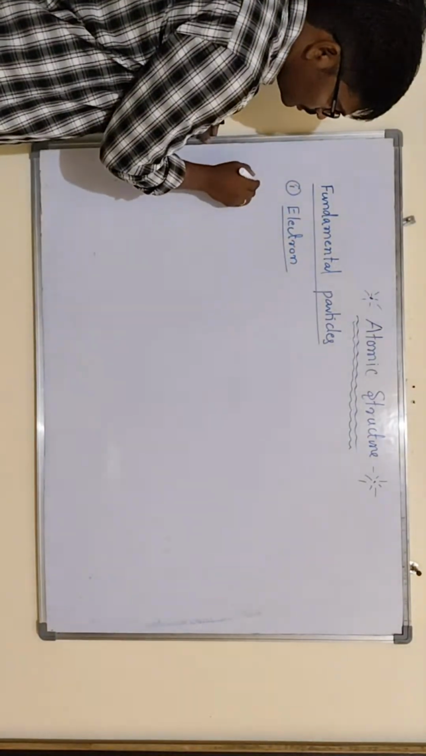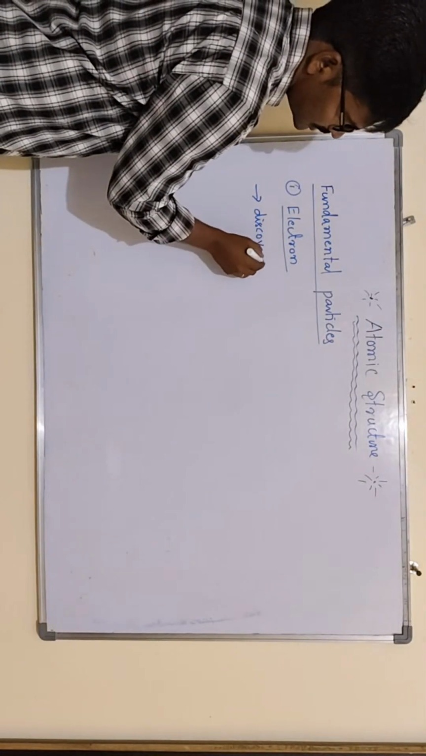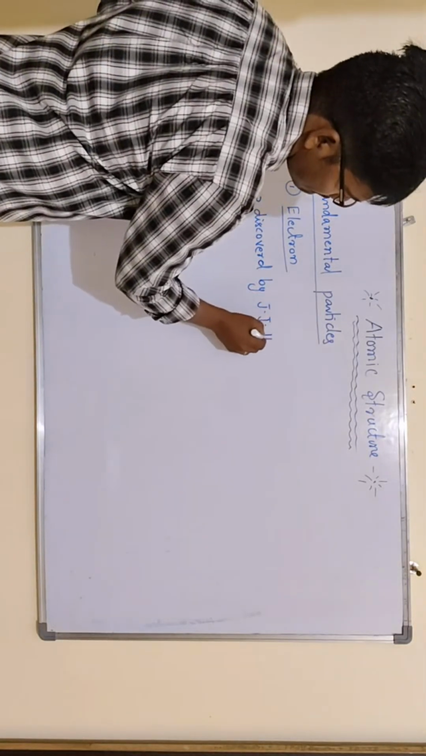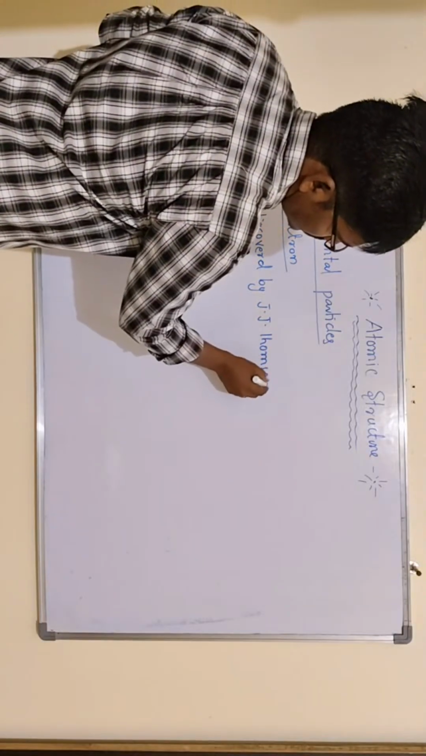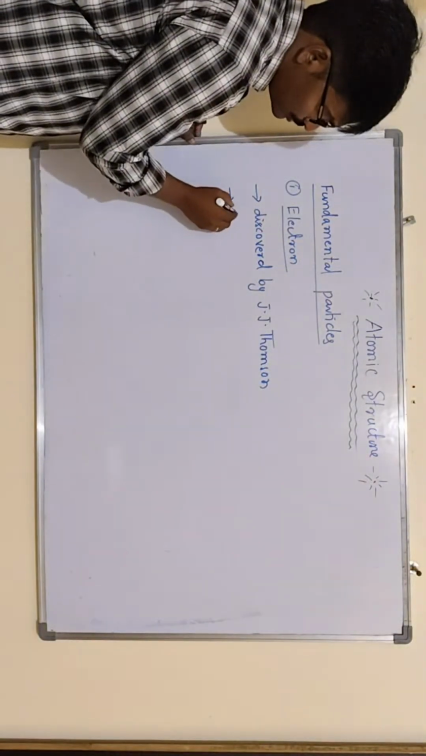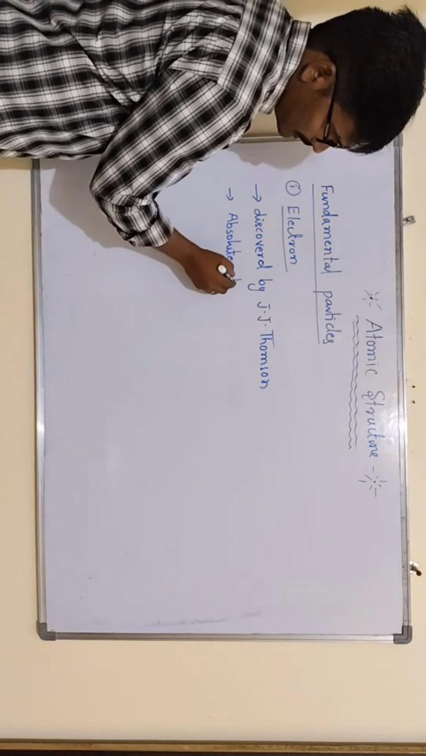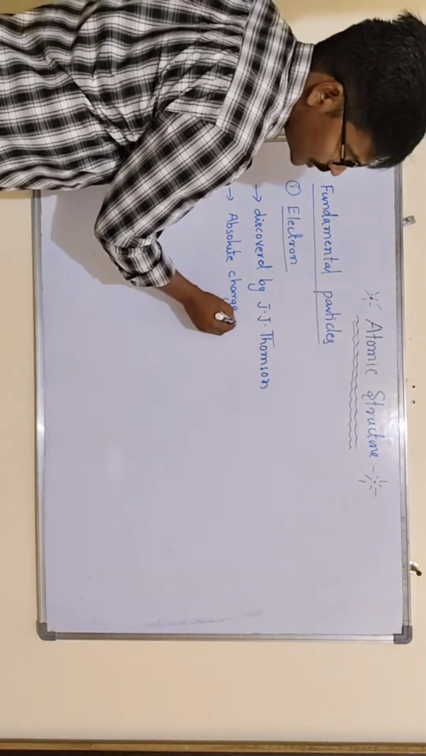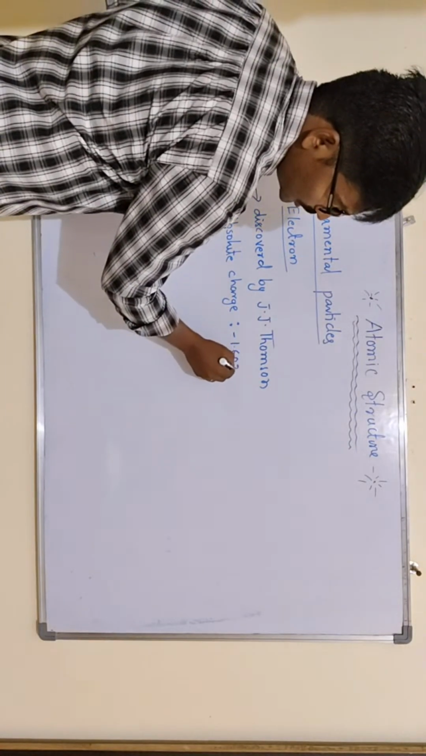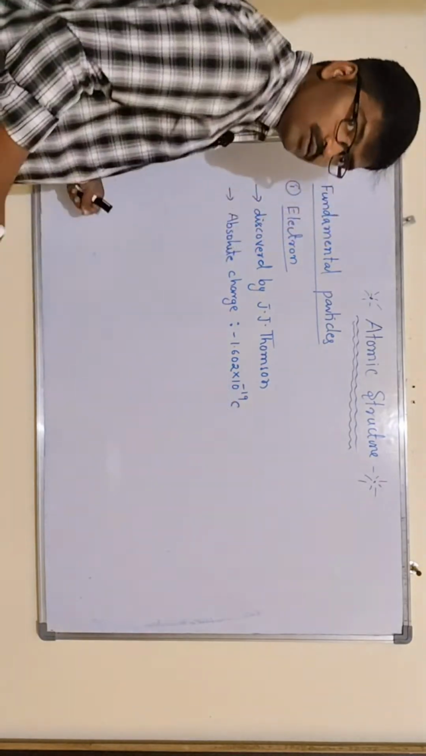First, it was discovered by J.J. Thomson. The next, the absolute charge of electron. You have to remember that it is minus 1.602 into 10 to the power of minus 19 coulombs. This is the absolute charge.